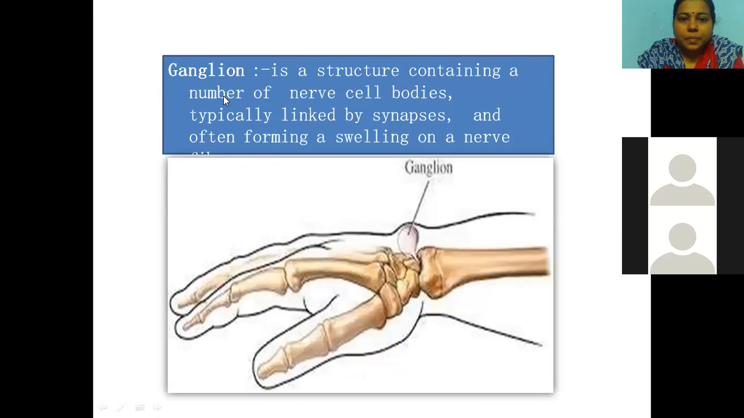Now, children, see, a number of nerve cell bodies typically linked by synapses and often forming a swelling on a nerve. See, children, this is the ganglion. There is an intermediate point between neuron and neuron. That particular point is called the synapse. I'll tell you about that.